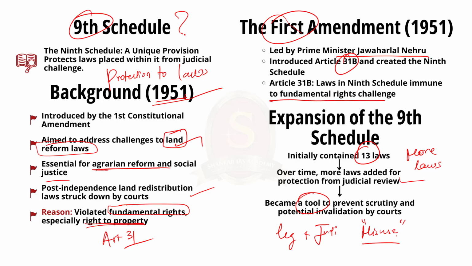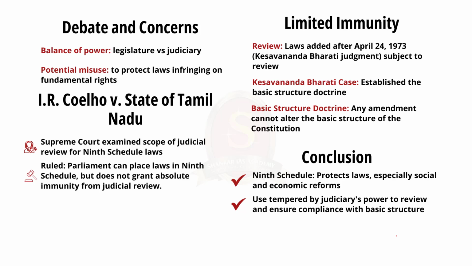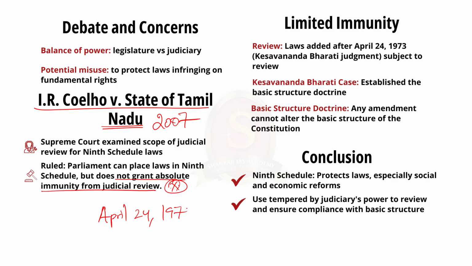The turning point came with the landmark judgment in the case of I.R. Coelho versus State of Tamil Nadu in 2007. In this case, the Supreme Court of India examined the scope and the extent of judicial review concerning laws placed in the 9th schedule. The Supreme Court ruled that while the Parliament has the power to place laws in the 9th schedule, such placement does not grant absolute immunity from judicial review. The court held that laws placed in the 9th schedule after April 24, 1973, which is the date of the Kesavananda Bharati judgment, would be subjected to judicial review.